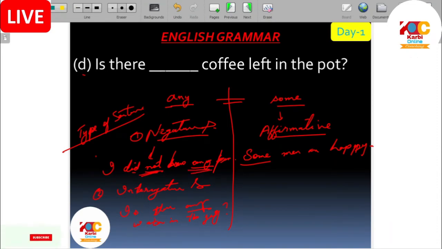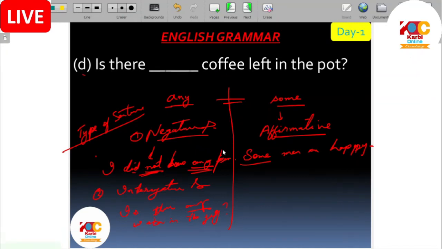This is the basic difference between any and some. This is the general difference. But there is some exception to this rule. Exception is that sometimes here also any can come, and here also some can come. This difference can be explained in this way.